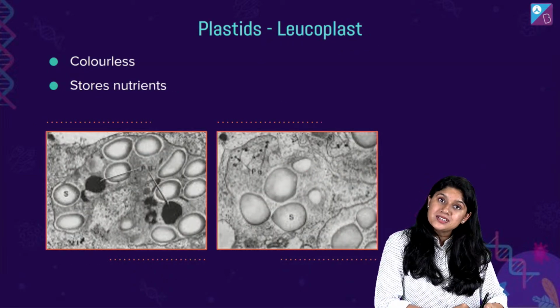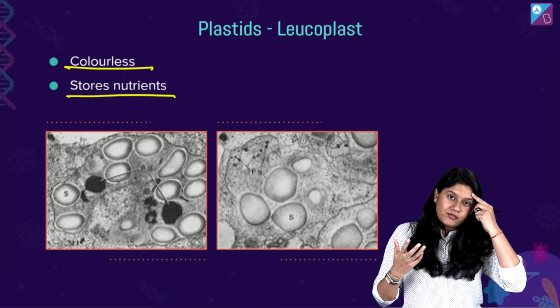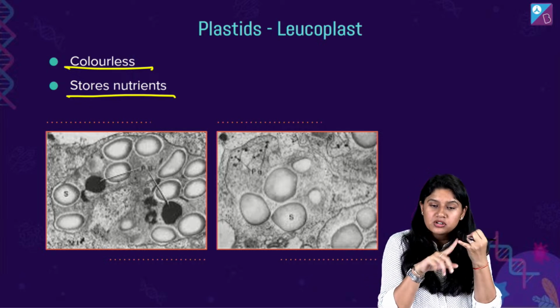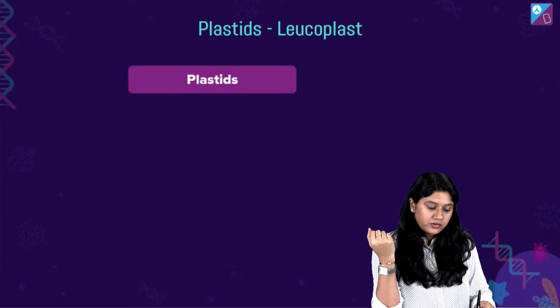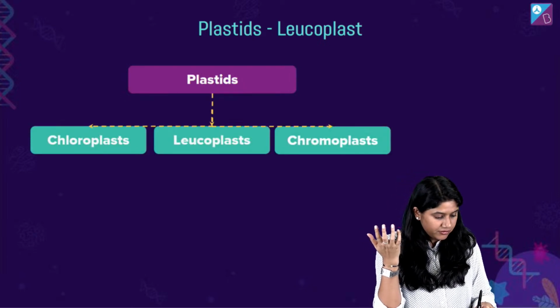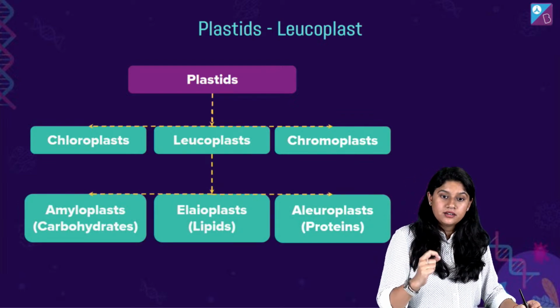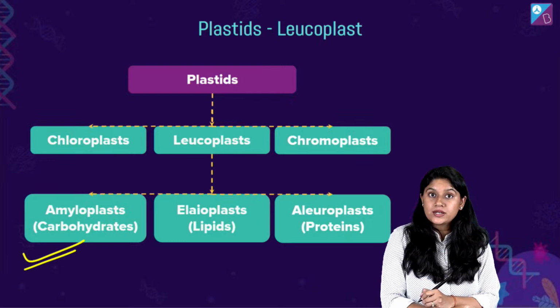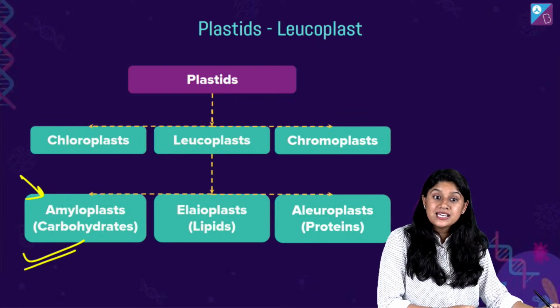Then we have leucoplast. They're absolutely colorless. They store nutrients, right? We have the storage of these nutrients like sugar, carbohydrates, fats, proteins, right? And based upon that, we can name them differently. So if a leucoplast is storing the carbohydrates, what do we call it? We call it the amyloplast. Here we call it the amyloplast.